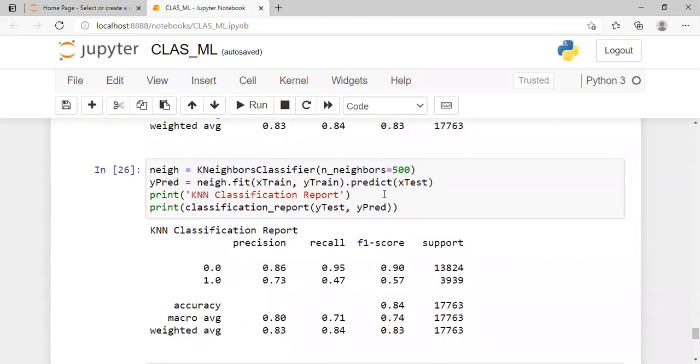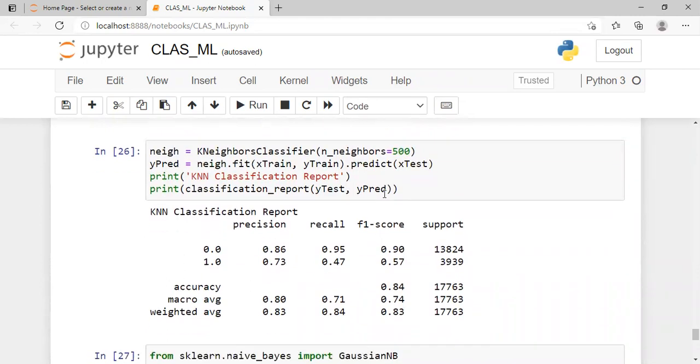For line 26, n is 500. This is to make a prediction using the KNN library, and the accuracy is the same, 0.84, which means that even though n is changed, the accuracy is the same.